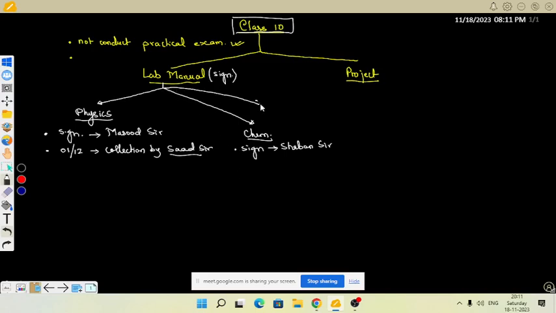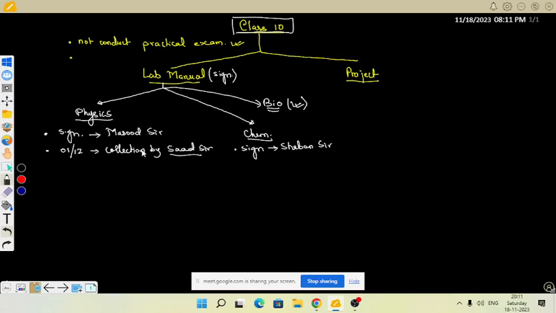And for bio, I am here, so it is already done. I'm maintaining it. I have checked everything, that is done. So for the lab manual, this is the update for class 10th. Now what we have to do, as I told, I'm just revising it.